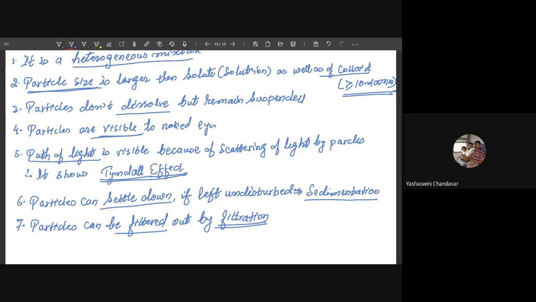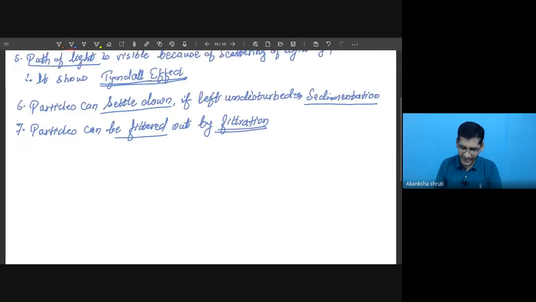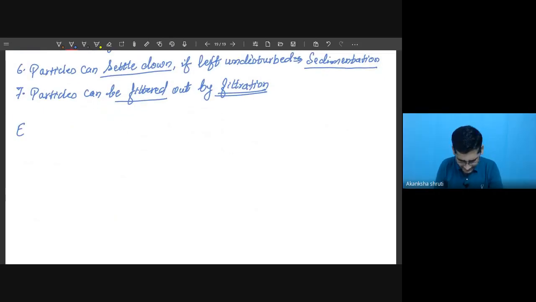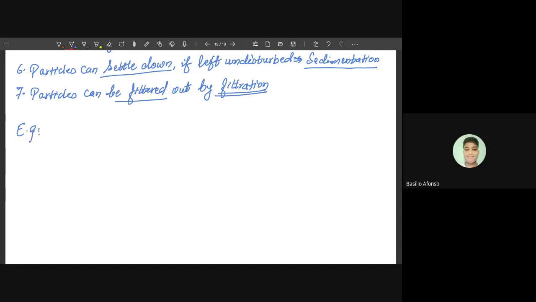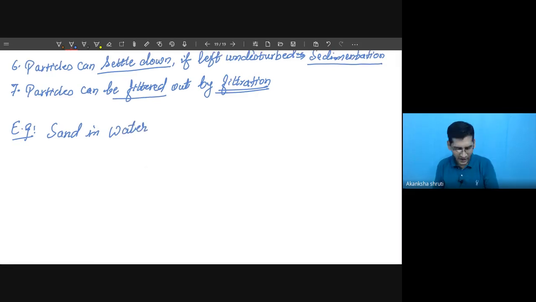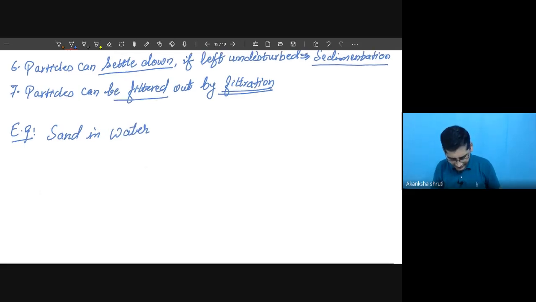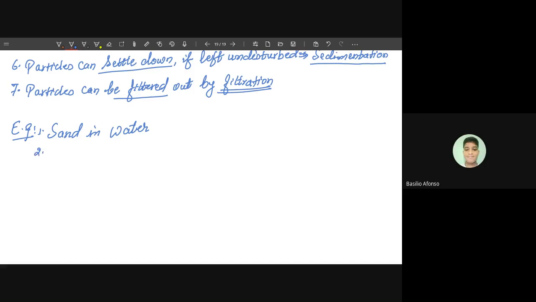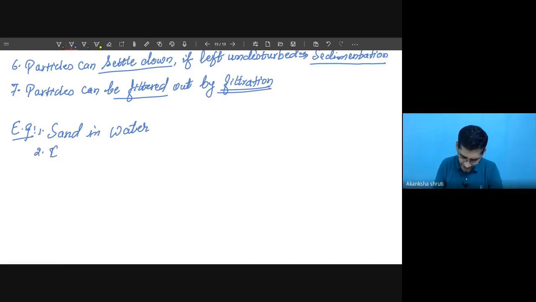No, sir. Example, just whatever we have written. Sand in water. Very good, the best example is this one only. Sir, can it be oil in water? No, that is the colloidal solution. So it is sand in water, or any dust particle in water. Say chalk dissolved in water. What is that? Chalk dissolved in water. Yes, if you have dissolved the chalk in water, so write that one also.